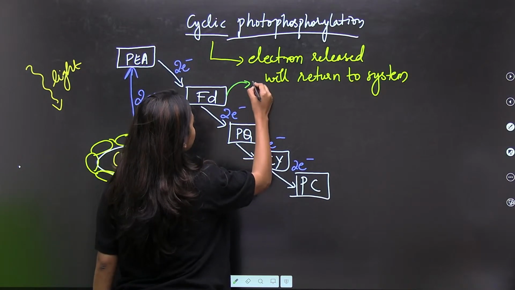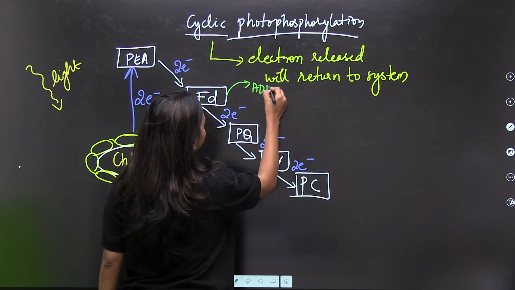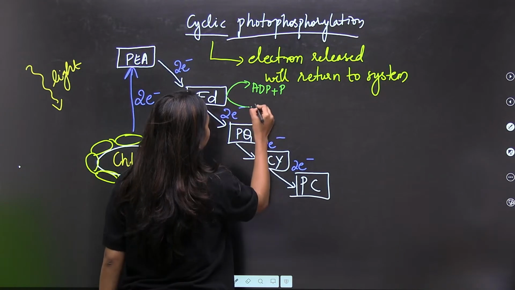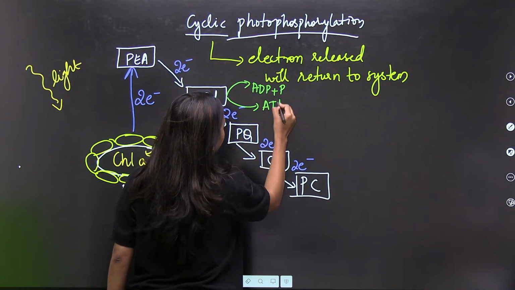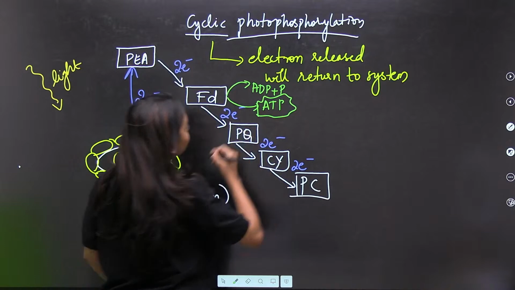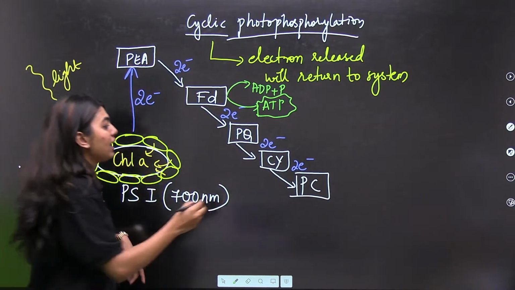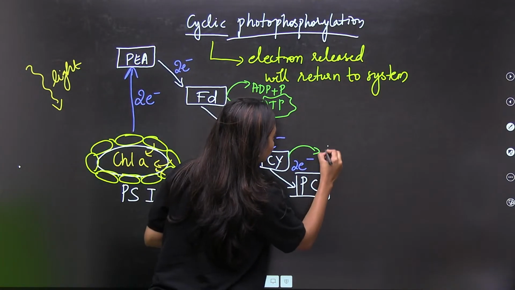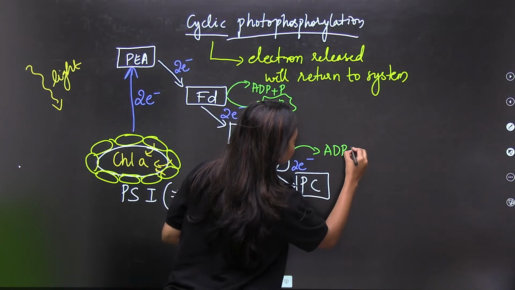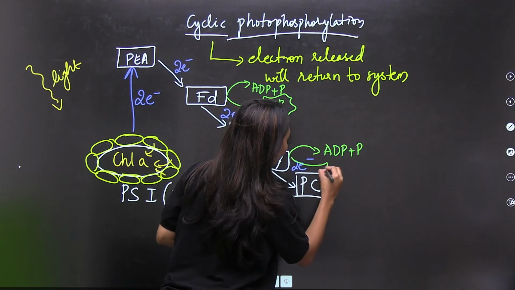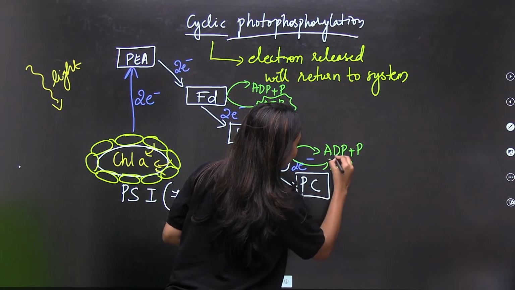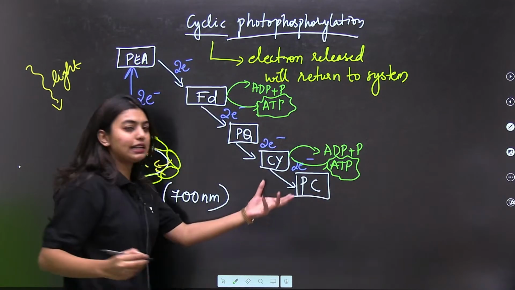So at ferredoxin, extra energy will be there. That ADP with the help of phosphate will form ATP. And I told you this reaction will only synthesize ATP. And here also extra energy is going to be there. That energy will be used up to form ATP. So we got two places where ATP is formed.